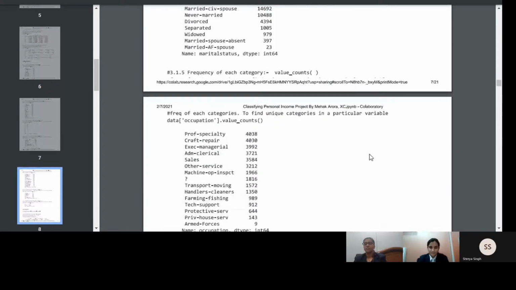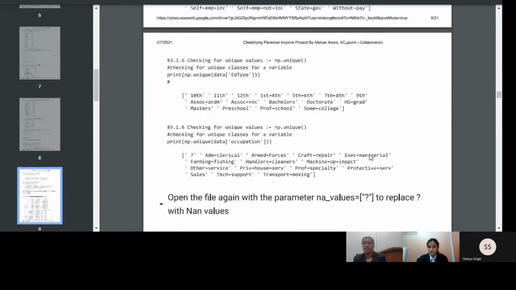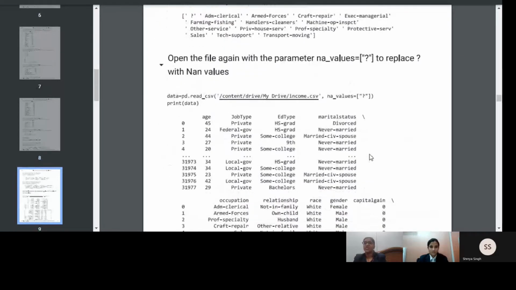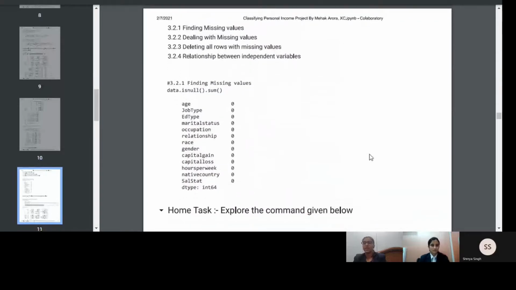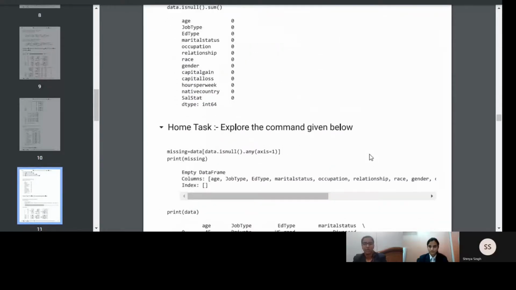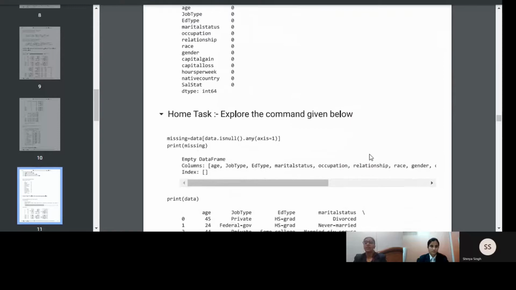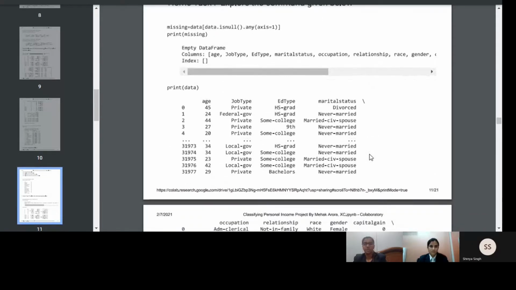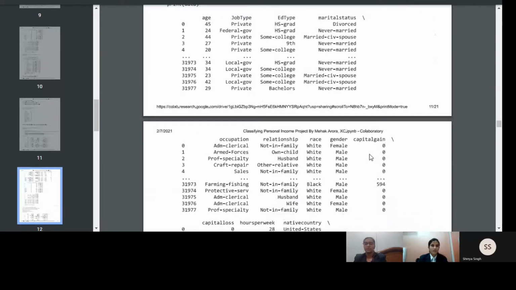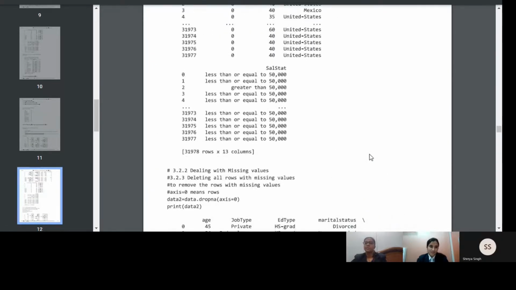Passing on to Nitya. Under data preprocessing, we will be dealing with the missing values and will simplify the data by deleting the rows with missing values using the data.drop function with axis equal to 0. Also, we will be finding out the relationship between independent variables using the data.corr function. Passing on to Mehak.